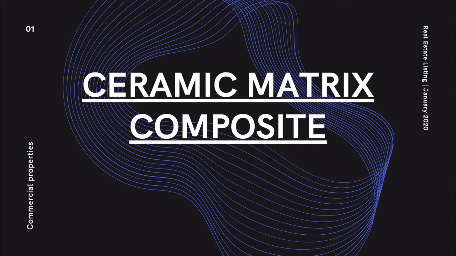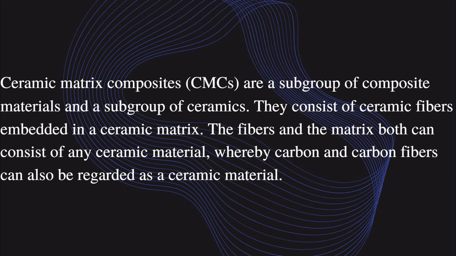For example, you know about clay. Clay is one ceramic material. At a high temperature it starts to melt, and we make the required shape of the ceramic. So that is called a ceramic. We make ceramic matrix composites using ceramic materials, in one, two or more materials, as the matrix or reinforcement. So ceramic matrix composites are a subgroup of composite materials and a subgroup of ceramics. It is one type of composite material using a ceramic material.